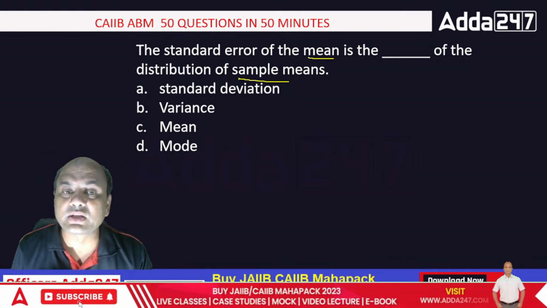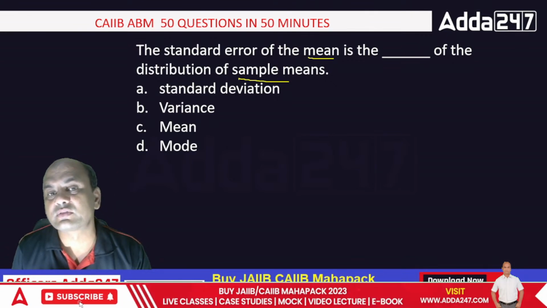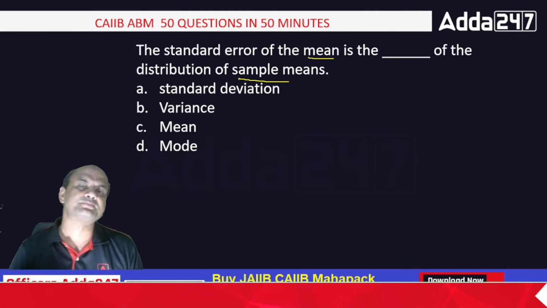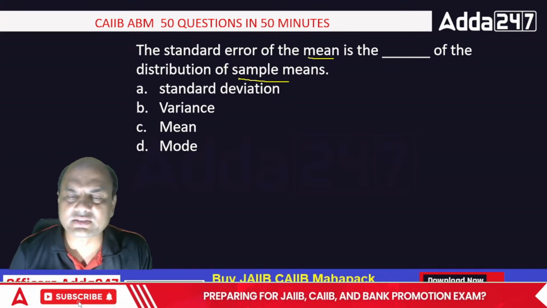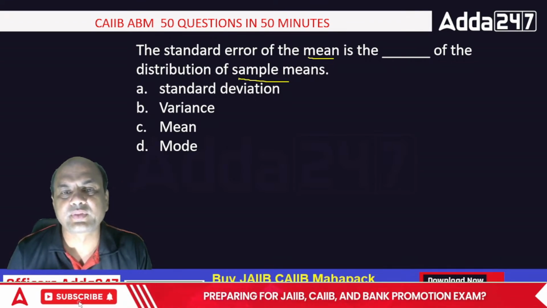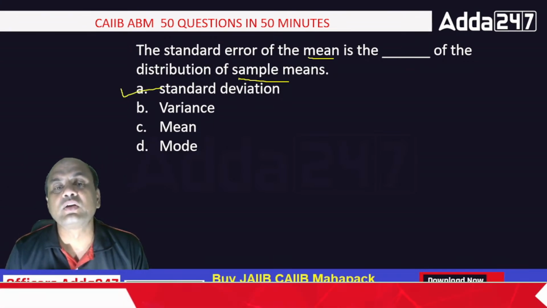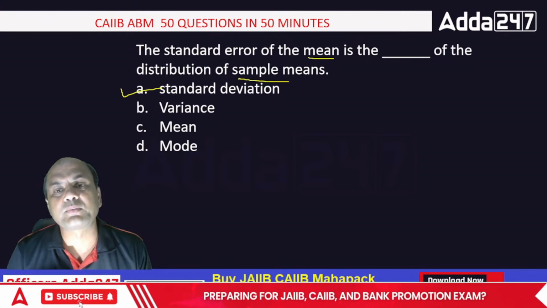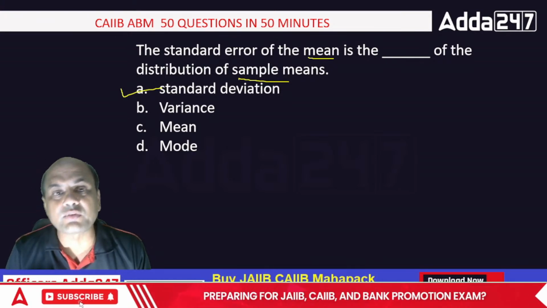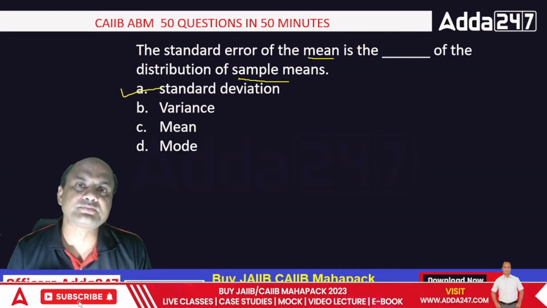Who can give me the answer? Let me see. Yes, it is A, standard deviation. Always remember, standard error of a mean is the standard deviation of the distribution of the sample means.